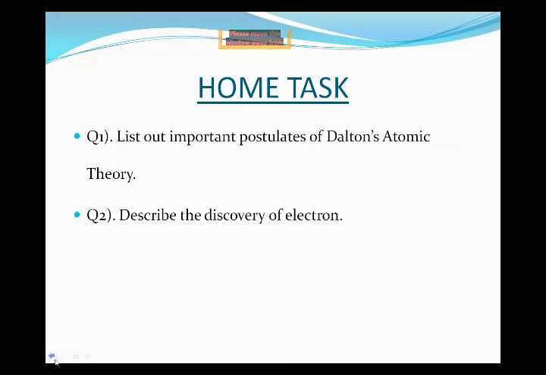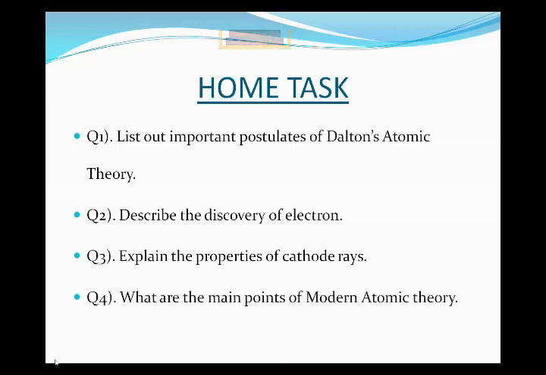Now, explain the properties of cathode rays. You can take the properties of cathode rays from the last slide. What are the main points of the modern atomic theory? So you will take the main points of modern atomic theory from slide number 2. All these questions you must copy down in your fair copy and do proper work with the help of markers and pointers and headings with subheadings.